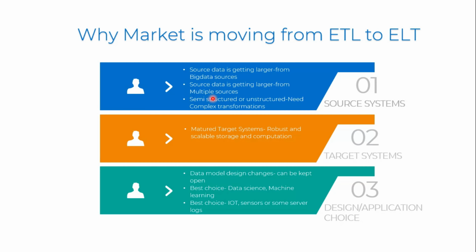That's also one of the use cases that we are referring to here. And there might be different types of data, and these kinds of data need a complex transformation, so we can't just transform them whenever we are ingesting the data. We need to bring that to a target system and then apply the transformation. So that's also one of the reasons why we are going to ELT.